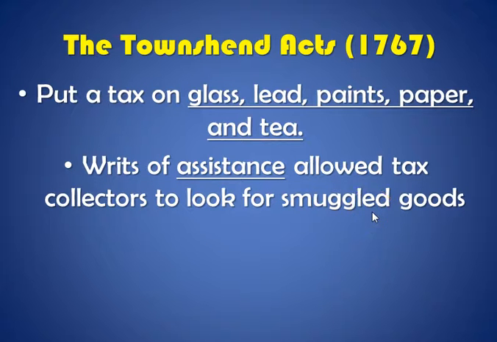These were pieces of paper put out by the British government that said if a tax collector suspected that someone was smuggling goods, was illegally buying and selling goods, that these tax collectors could just go into their house and search all their stuff looking for smuggled goods. Again, another way that the king violated the colonists' basic rights.